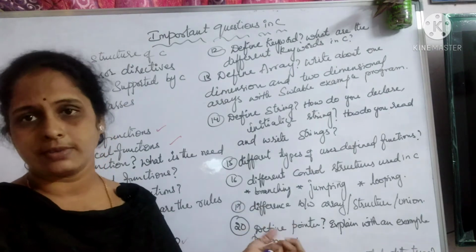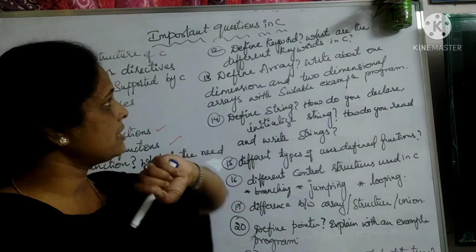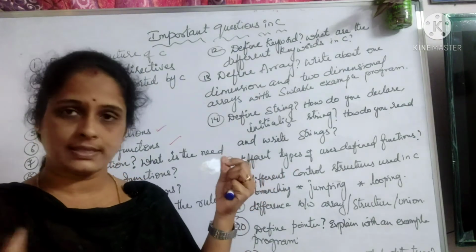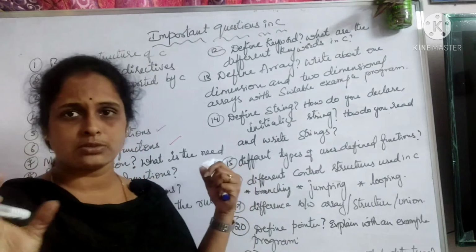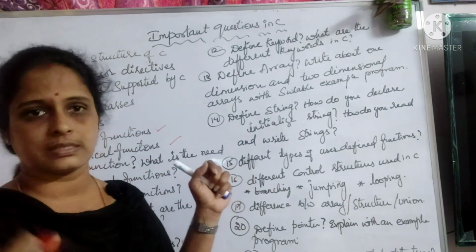So you can explain it with that one. Then you have define keyword, and what are the different keywords you have. What is a keyword? Yes, of course you know it is a reserved word. What are the different keywords? You have 32 set of keywords in C language, so you need to discuss about that one.